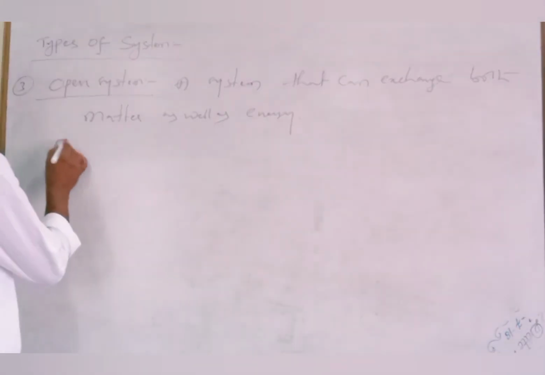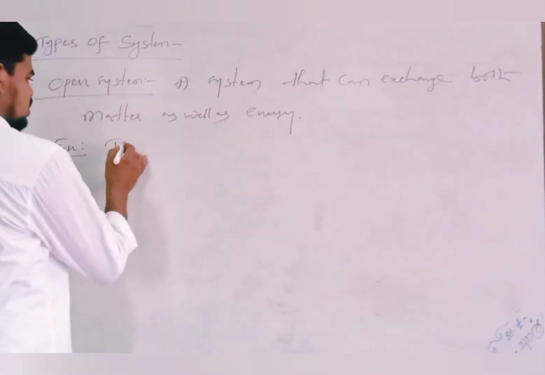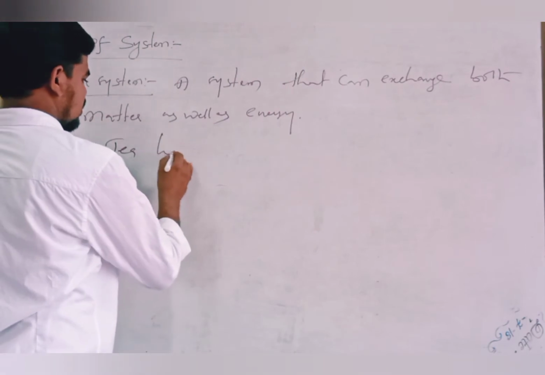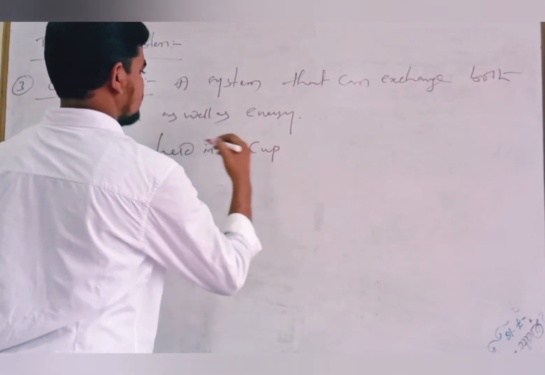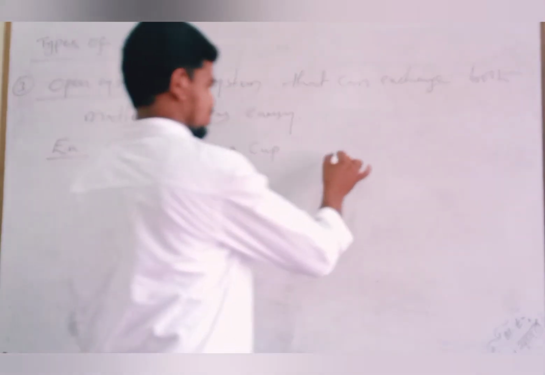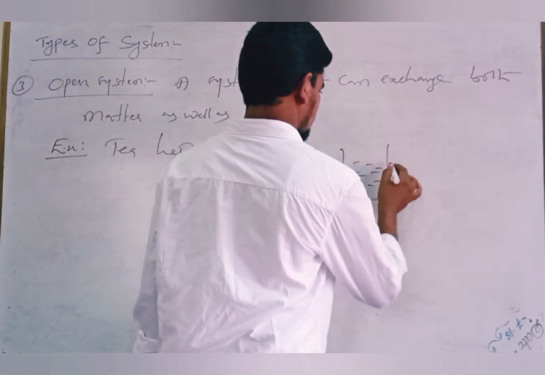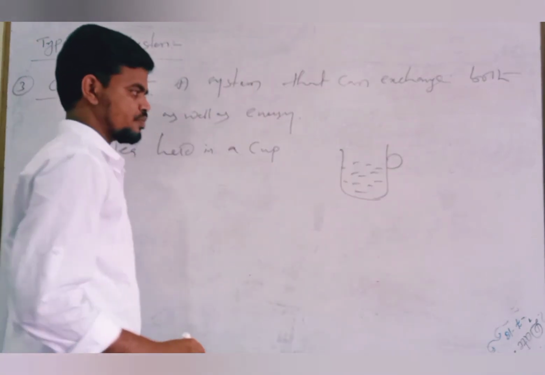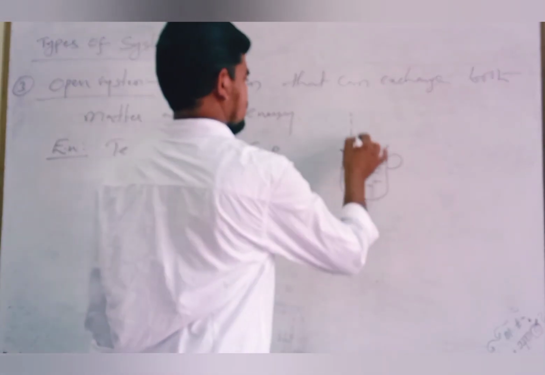I'll give you one best example for this. Tea held in a cup. For example, say, this is a teacup plus some hot tea.